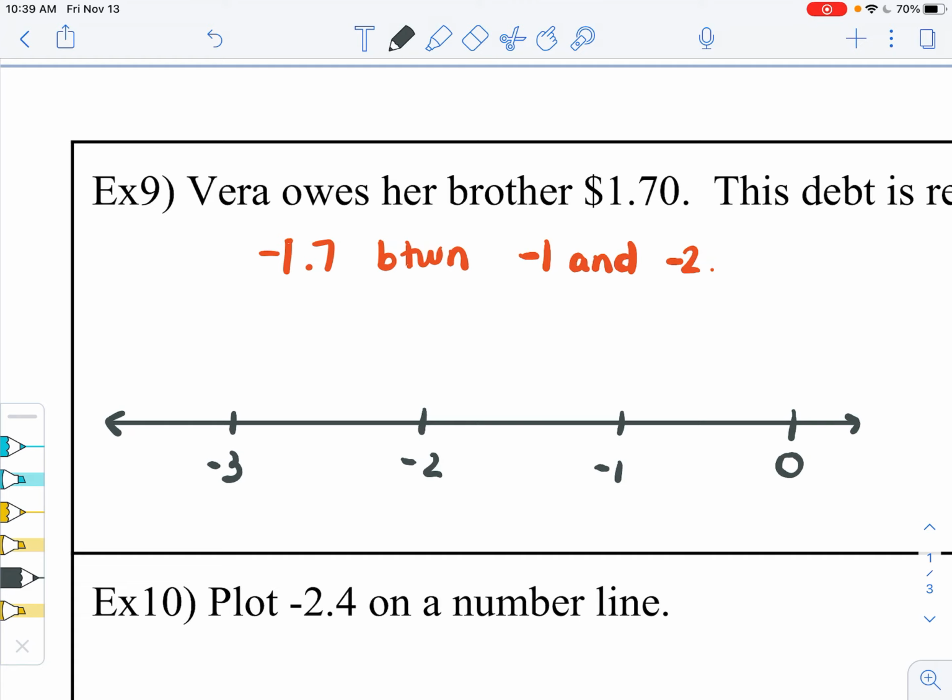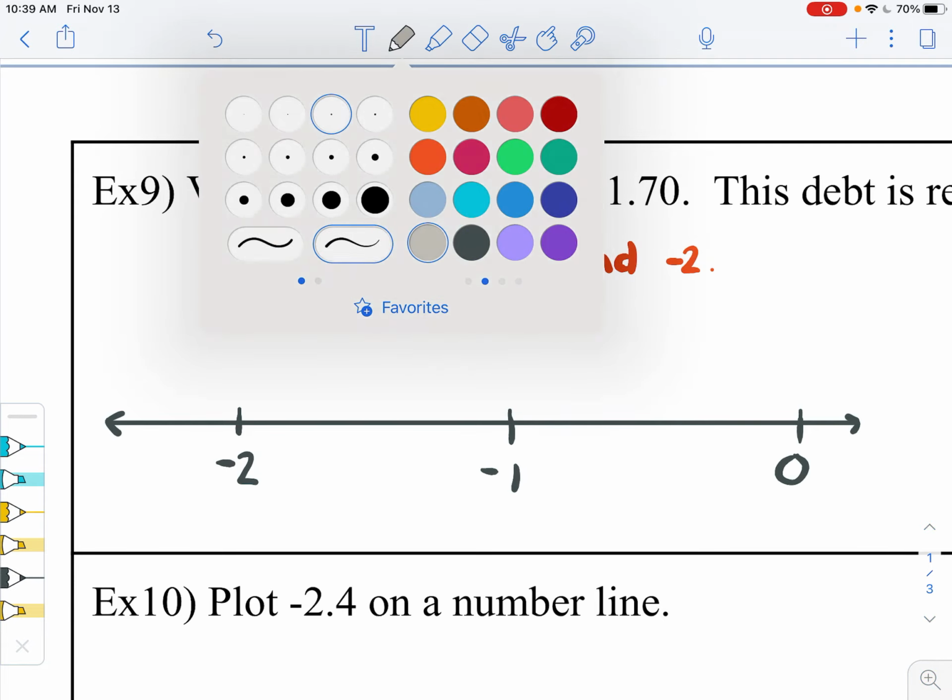But this one, actually I'm going to do a little bit less. I'm going to do just 0 to -2. I have 0, -1, and -2. The reason I changed it is because 0.7 is the same as 7/10. So I know I need 7 hash marks. I know I need 10 parts in between each whole. So I'm going to do that.